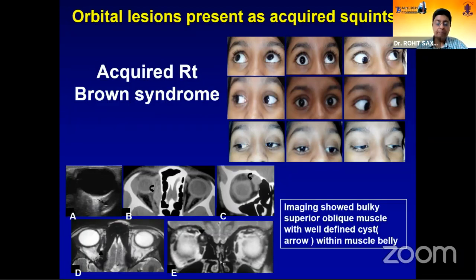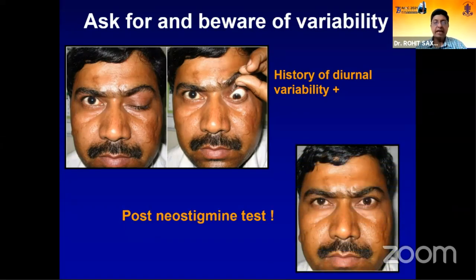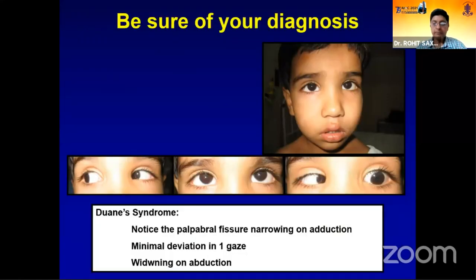So it's always important to definitely rule out an acquired strabismus, and if there is even a little bit of suspicion, work up towards that. Again, variability in an older patient with recent onset is very much possible. And myasthenia, being the great mimicker that it is, could present with any kind of strabismus.